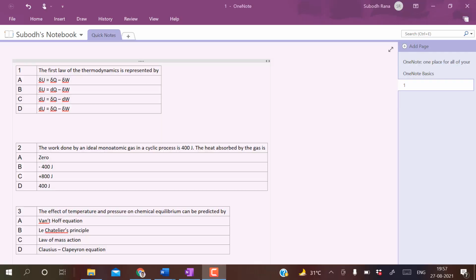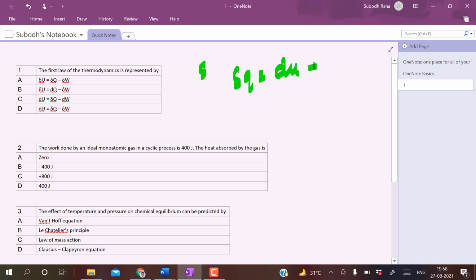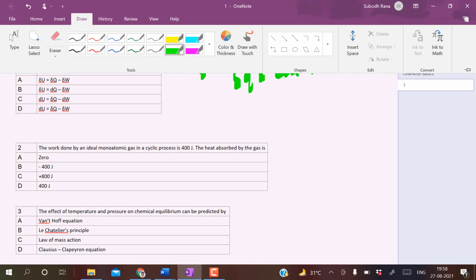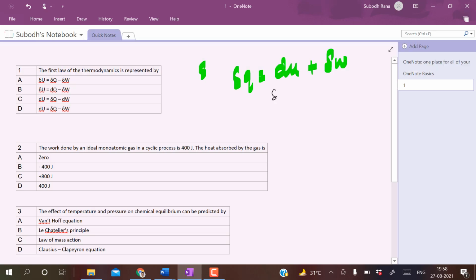Hello everyone, let us see the thermodynamics question of GATE 2002. The first law of thermodynamics is represented by, okay, so we know this first law, that is delta Q is equal to dU plus delta W.